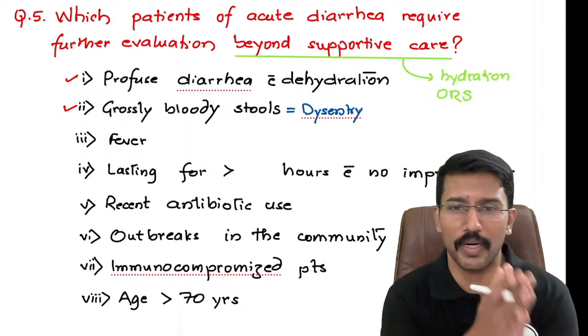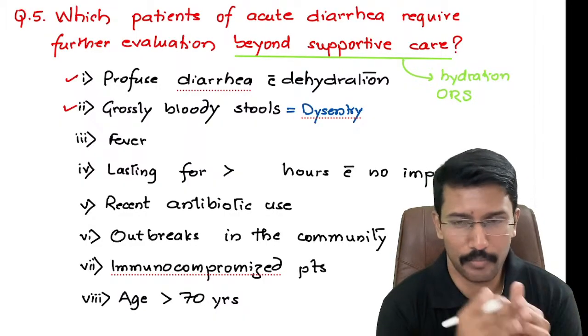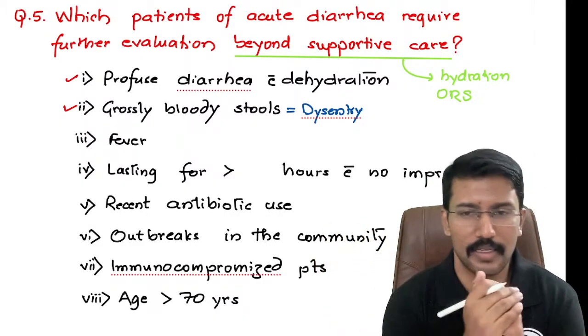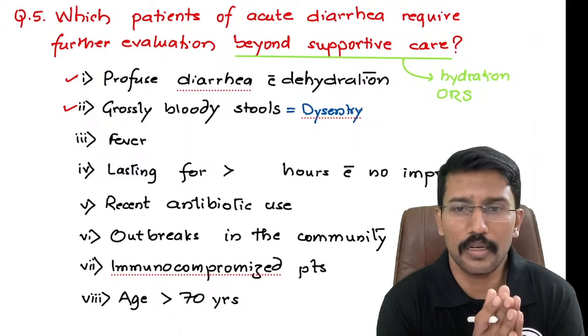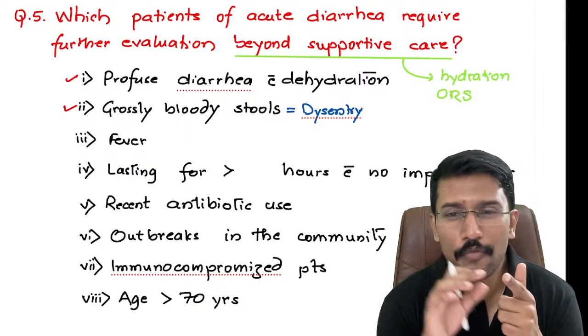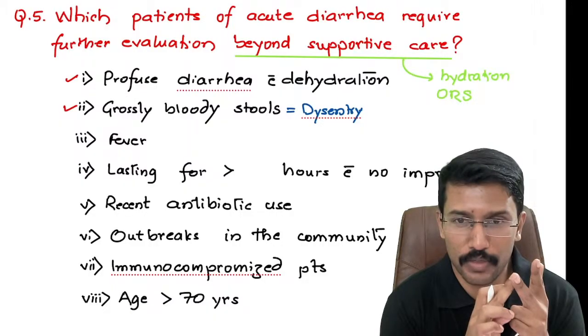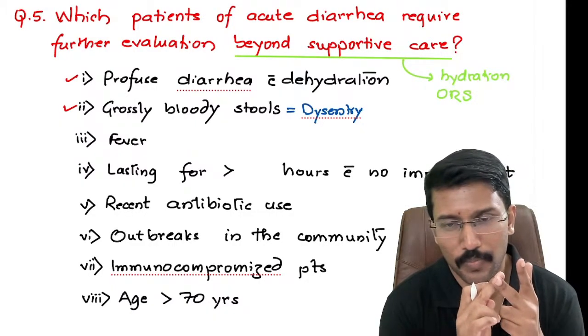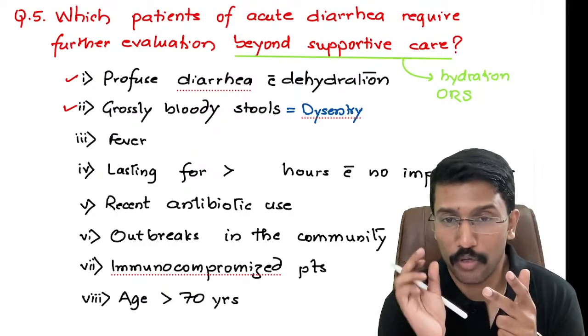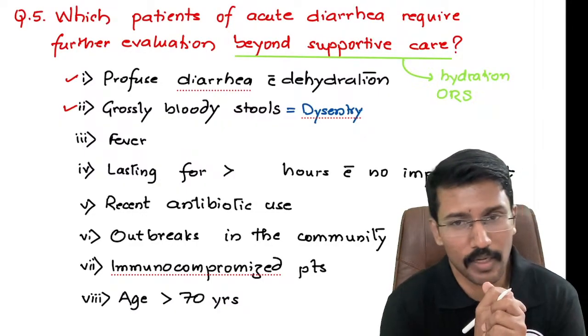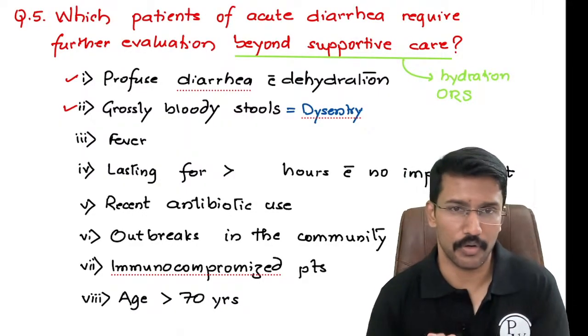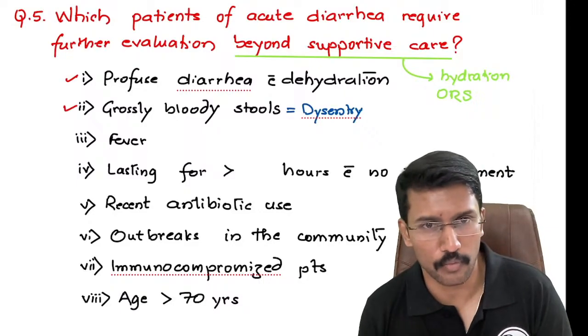Whenever you have blood in the stool in an acute setting, I am not talking about chronic disorders, we will discuss that later, in an acute setting mostly it indicates that you got infected with an invasive organism like enteroinvasive E. coli, Shigella, right, or you might have developed salmonellosis with ulcers in your gut, and in that case we need antibiotics. That is why it calls for further evaluation.